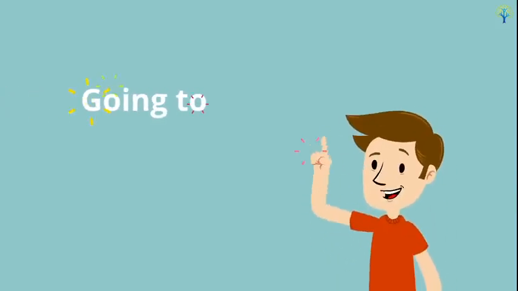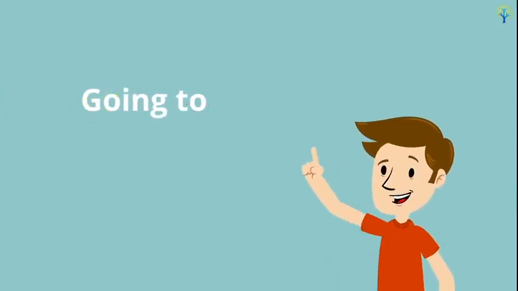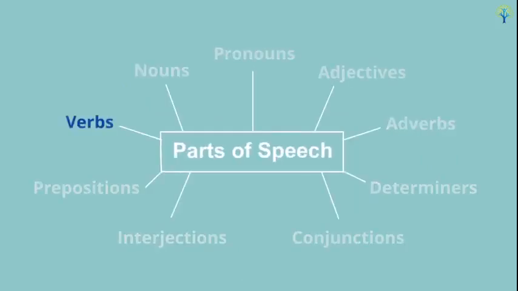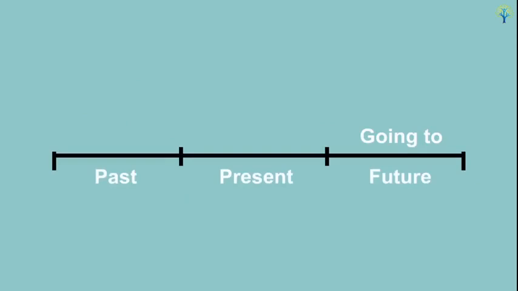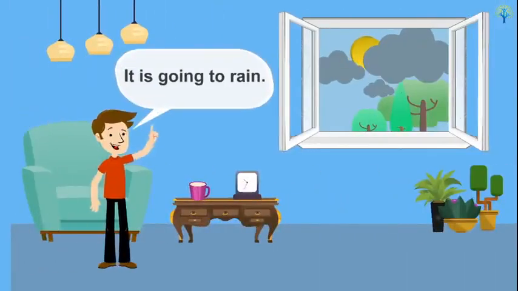In this video, you will learn about "going to" and how to use it in sentences. This topic is a part of tenses. Use "going to" when you talk about something you think will happen in the future. For example, it is going to rain.